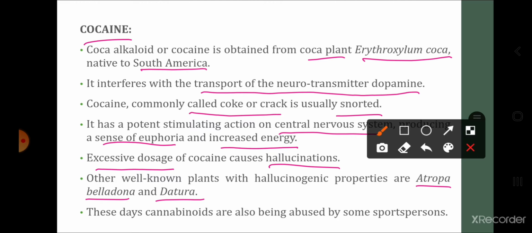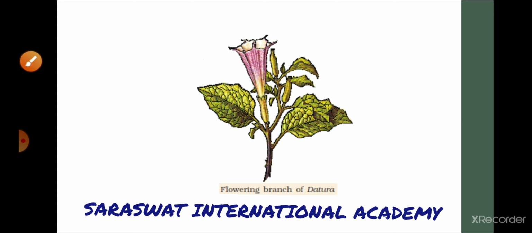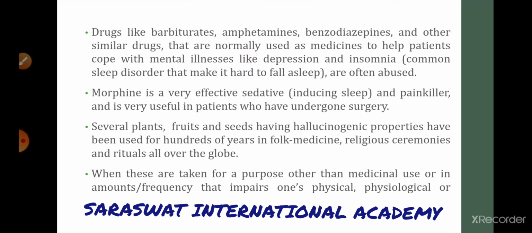What is hallucination? Something that is not there, but you feel as if it is happening, like you are feeling it. So, hallucinogenic drugs are cocaine. Apart from cocaine, there are atropa, belladonna and datura plants. The drugs that come from them also show hallucinogenic effects. These days, cannabinoids are being abused by some sportspersons too to feel great energy. So this is the flowering branch of datura.